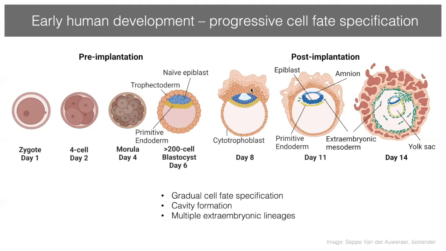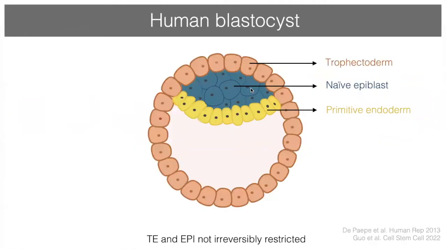Other cell-fate decisions take place, including specification of the extraembryonic mesoderm lineage, the amnion, as well as extraembryonic mesoderm. So multiple cell-fate decisions take place, but we still don't understand very much how this all works.